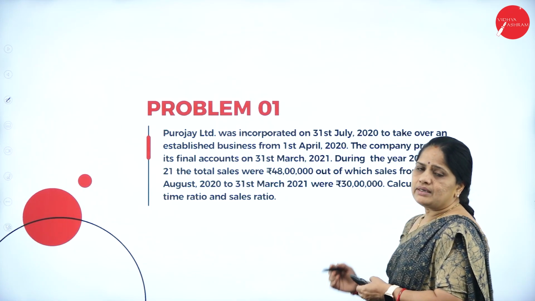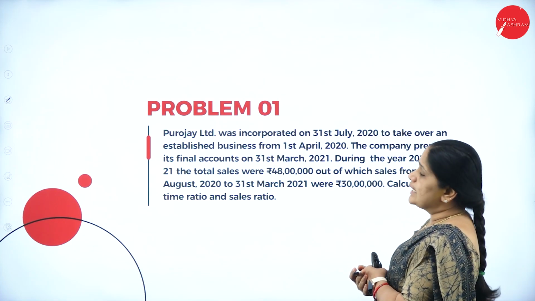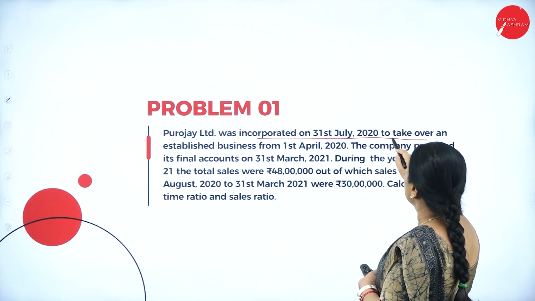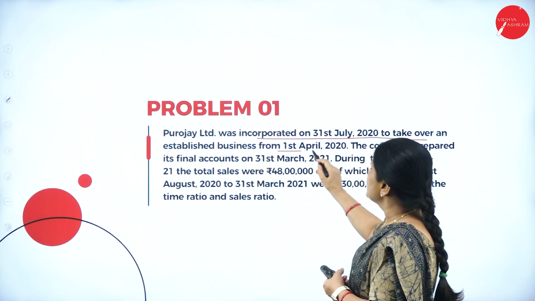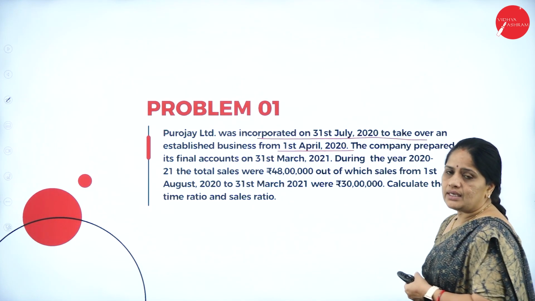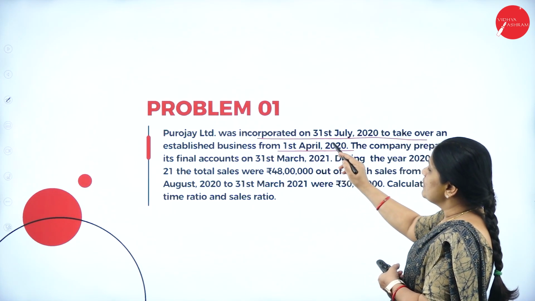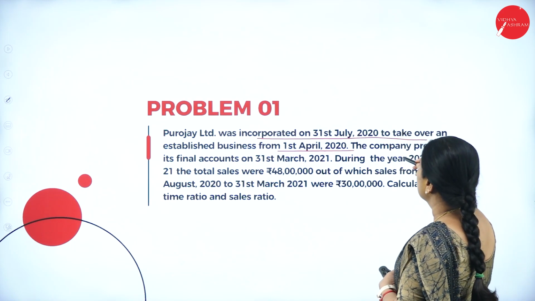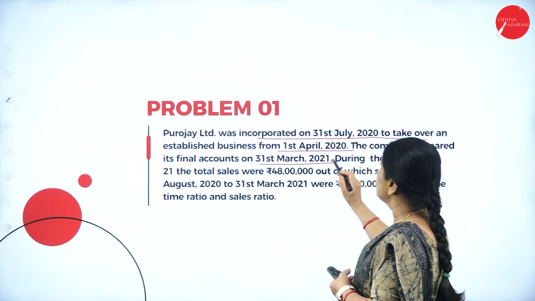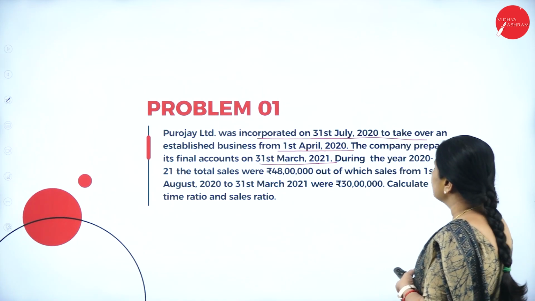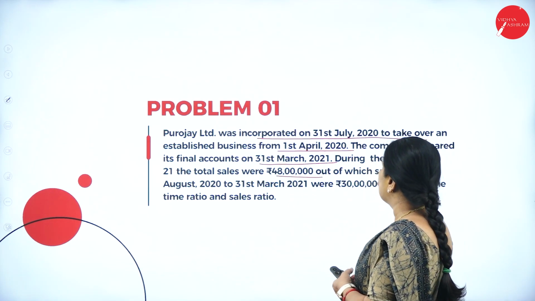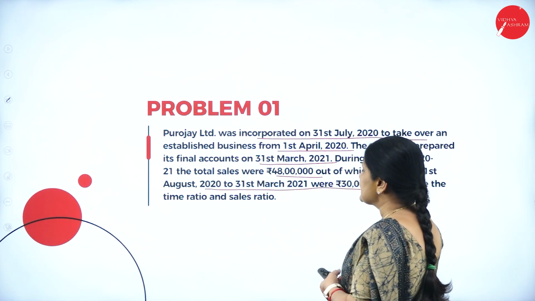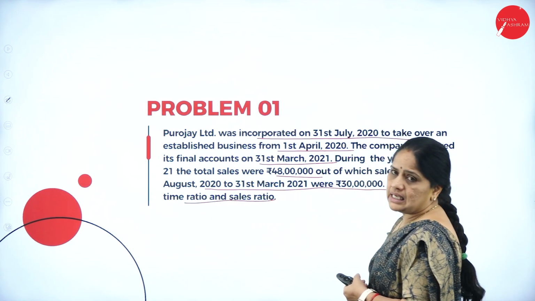So, we have a problem here which is based on profits prior to incorporation. Purojay Limited was incorporated on 31st July 2020 to take over an established business from 1st April 2020. So, the business was taken over on 1st April 2020, but the company was registered on 31st July 2020. The company prepared its final accounts on 31st March 2021. During the year 2020, the total sales were 48 lakhs, out of which the sales from 1st August to 31st March were 30 lakhs. Calculate the time ratio and the sales ratio.